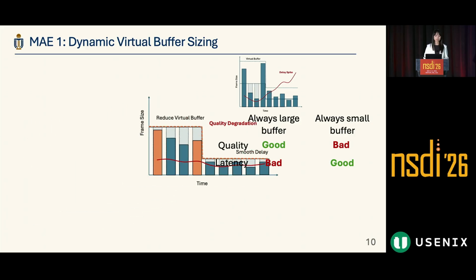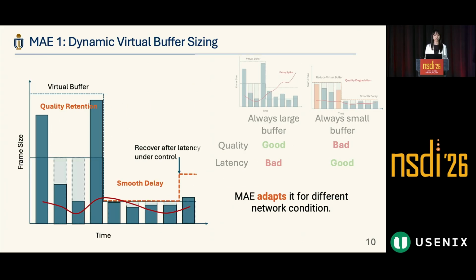Our solution is to be more adaptive to the network condition. When the network is stable, we use a higher virtual buffer to maintain the quality. As soon as we sense a bandwidth drop, we reduce the buffer to exactly the target bitrate, avoiding any overshoot. This will quickly drain out the accumulated delay and keep the experience smooth. After we sense that the current latency is under control, we can recover the buffer size to a larger one to maintain the quality.